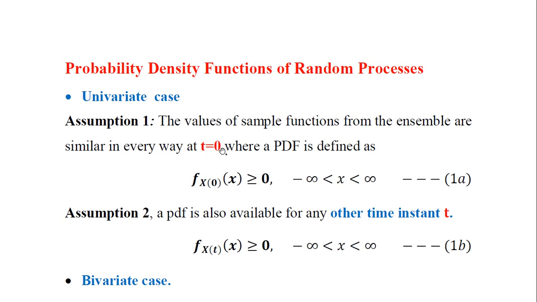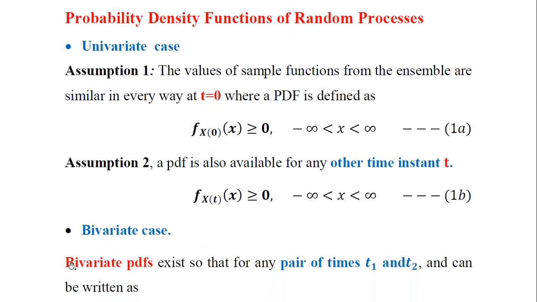At that particular time instant 0, where all the sample functions are similar to each other, the PDF can be defined as follows: f x of 0, that is t is equal to 0, of x is greater than or equal to 0. So it's always a positive value when x varies between minus and plus infinity. This is equation 1. The second assumption is that the PDF is also defined for any other instant of time apart from t equal to 0. In that case also, the PDF of the univariate random variable x is defined at time instant t and is always positive.